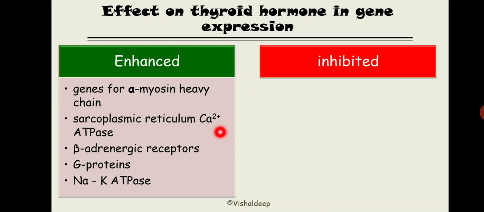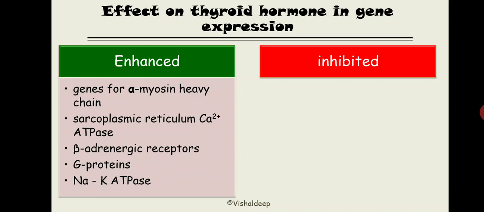Once the relaxation is more rapid, it again causes more contraction and an increase in heart rate. Third one is the beta adrenergic receptor. It enhances the expression of beta adrenergic receptor, G protein and sodium potassium ATPase. It will increase the activity of the sodium potassium ATPase pump.